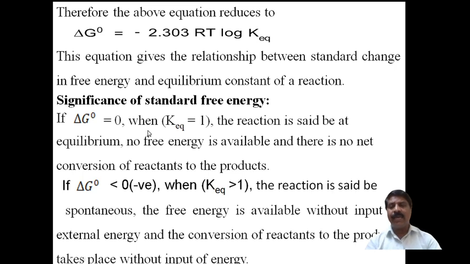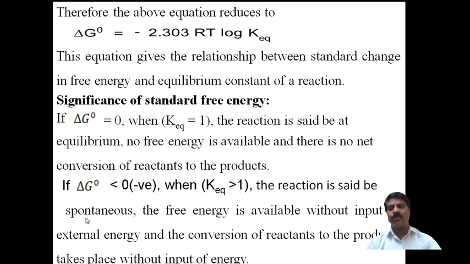If delta G naught is equal to 0, there is no net change in energy between reactant and product. Therefore no free energy is available for the conversion of reactant into product, and the reaction will not take place. This is the saturated, equilibrium stage. The reaction does not proceed, as there is no free energy available to convert the reactant to the product. This is the first significance.